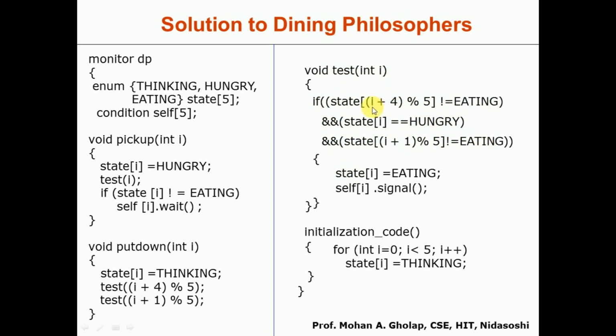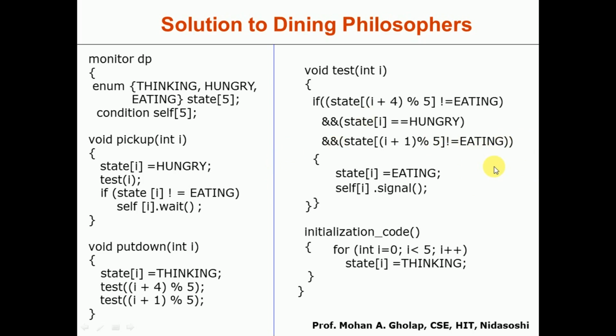Here i plus 4 mod 5 means his previous neighbor, and i plus 1 mod 5 means his next neighbor. Because if his previous neighbor is eating, he will be using both the chopsticks, and when his next neighbor is eating, he will be using both his chopsticks. So only when both of his neighbors are not eating will he get the two chopsticks.